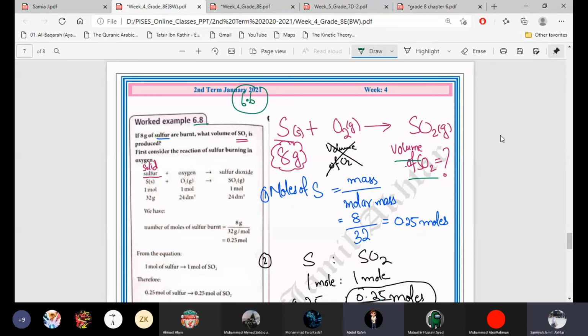Yes, because of the school closure and coronavirus, we excluded this chapter from grade 8 last year, so they studied this chapter in the first term. Otherwise this chapter is basically of grade 8, but we excluded it last time because of a shortage of time. Okay, ma'am.